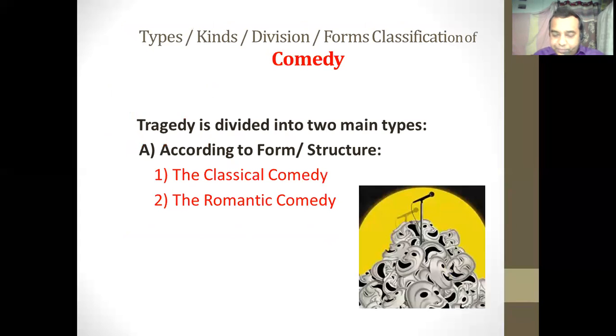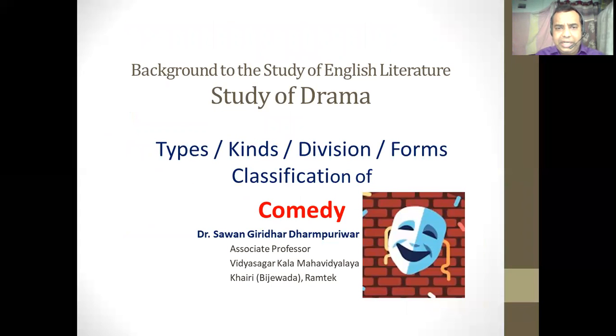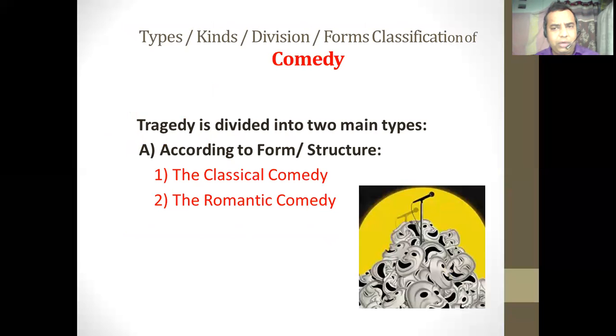As I have said, when we are thinking about the various types, kinds, divisions, and forms of comedy, comedy can be divided according to two criteria. It can be divided according to the form and structure. It can be divided according to the theme. According to the form and structure, comedy is further divided into two subtypes. The first one is the classical comedy. The second one is the romantic comedy.